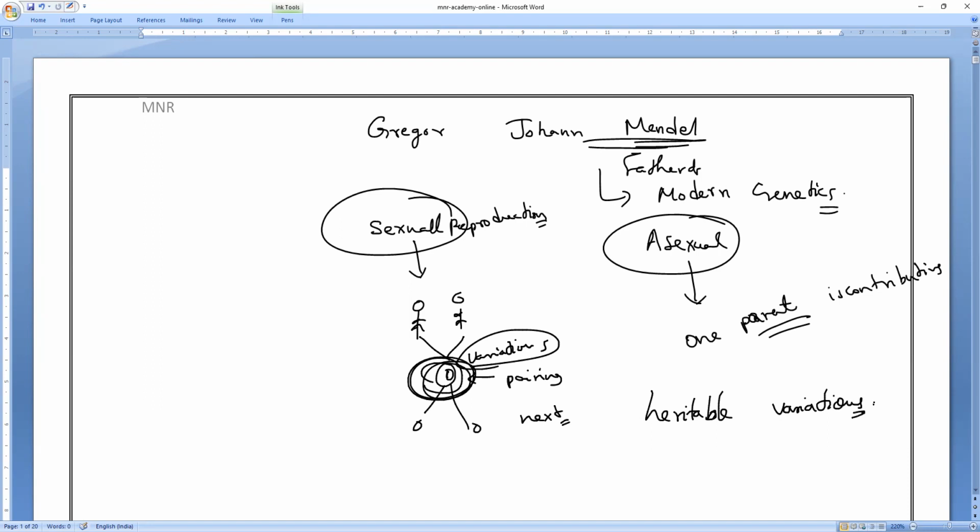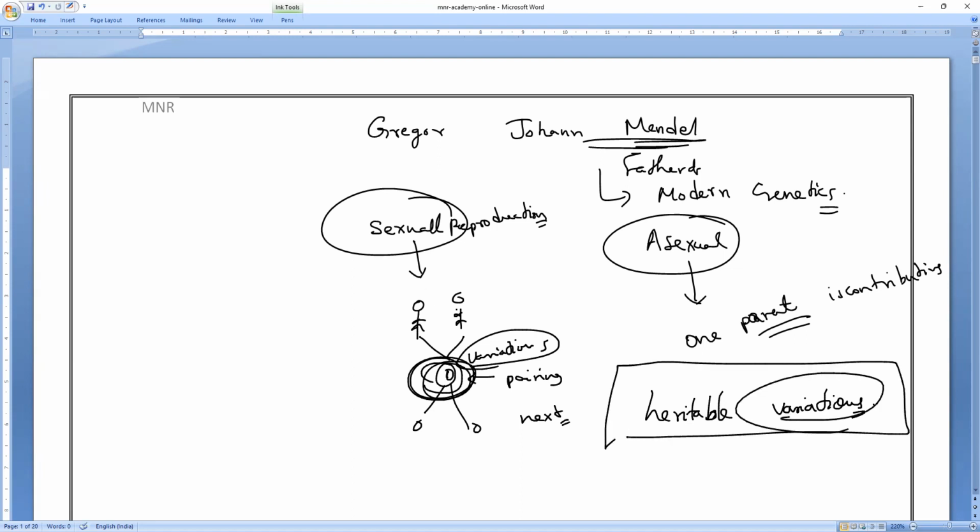For example, if some variation occurred from our parents to us at birth, and this variation is transferred to the next generation of our children, that is called heritable variation. Our parents do not have this variation. When they reproduce us, we get this variation, and it continues in the next generation. That is what we call heritable variation.